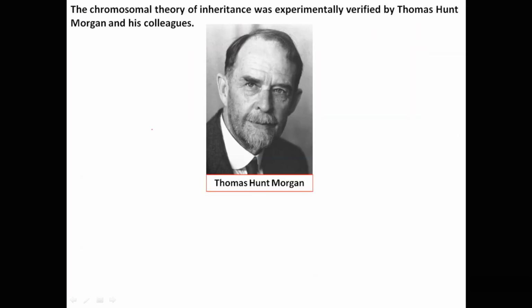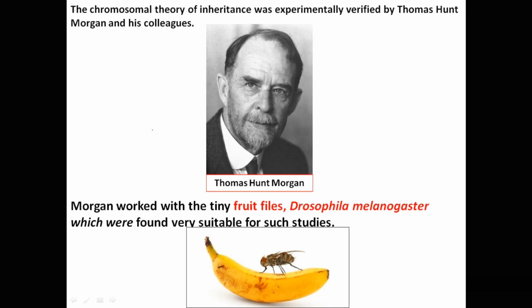The chromosomal theory of inheritance was experimentally verified by Thomas Hunt Morgan and his colleagues. Morgan worked with the tiny fruit flies Drosophila melanogaster, which were found very suitable for such studies. Why did Thomas Hunt Morgan select Drosophila for his experiments? Let's discuss.